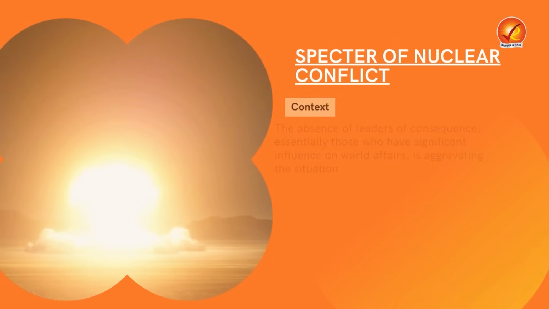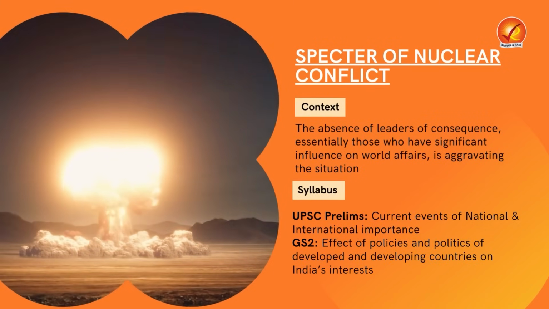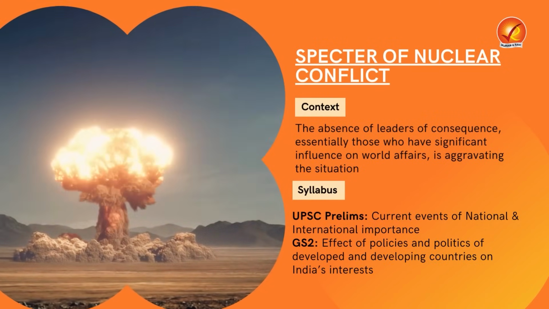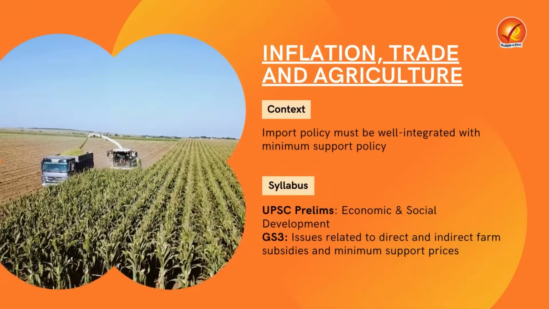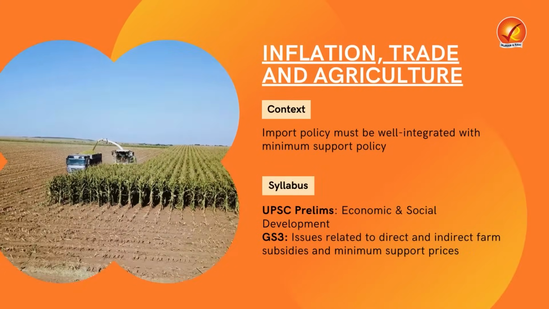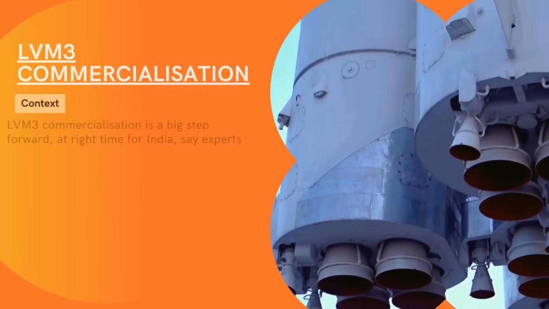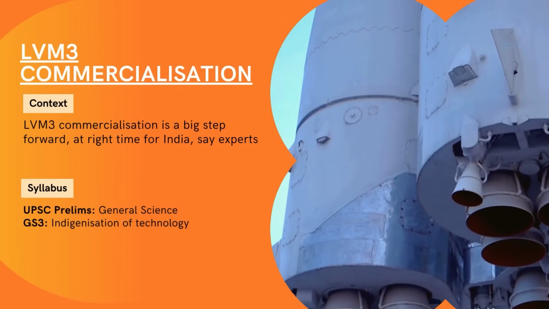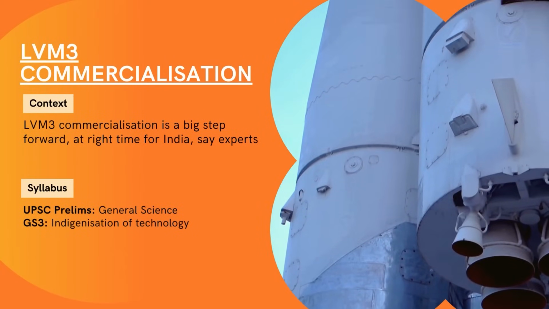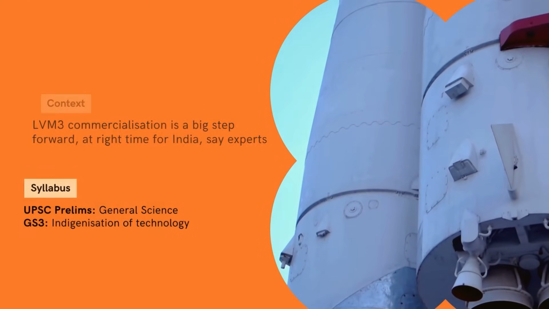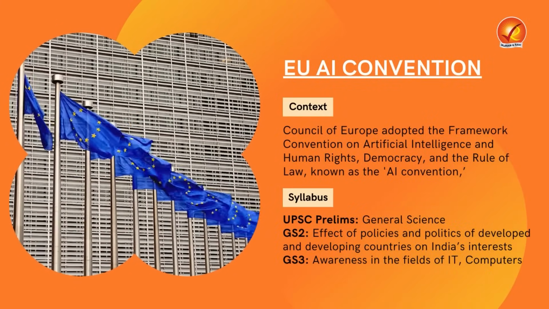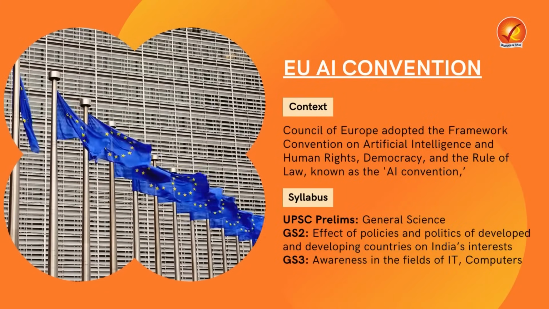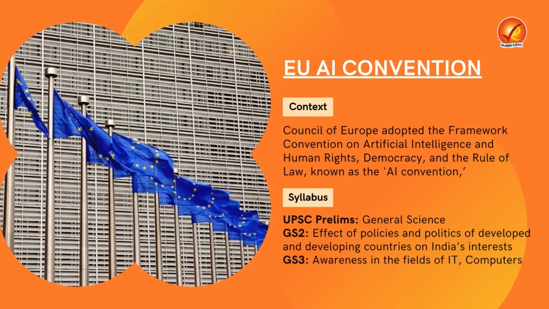The very first article is on the specter of nuclear agreements and also about the global nuclear order. In the next one, we'll be looking at inflation, trade and the various aspects within Indian agriculture. In the third one, we'll be looking at LVM3 and its commercialization via ISRO. In the fourth one, we'll be looking at the AI Convention, which is also popularly known as the European Union's AI Convention.